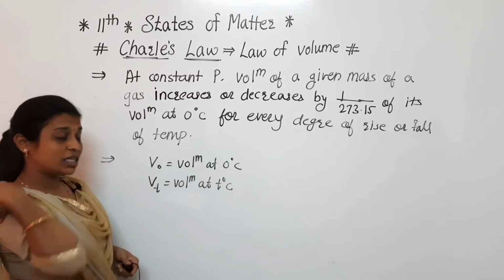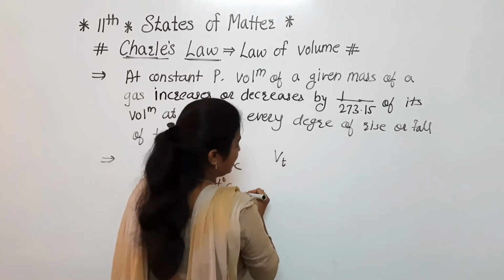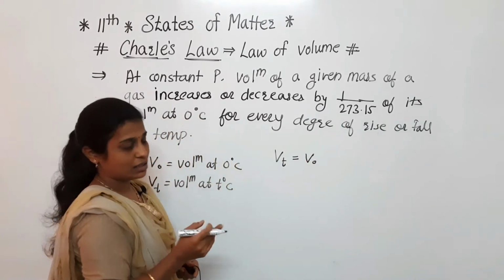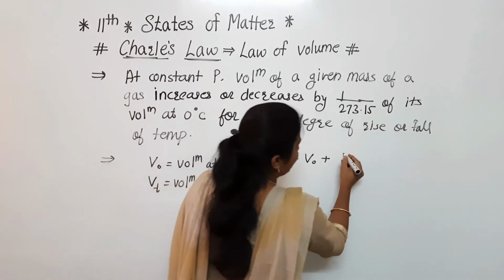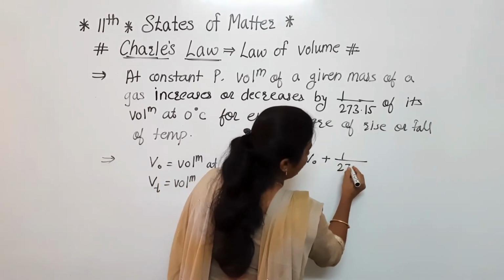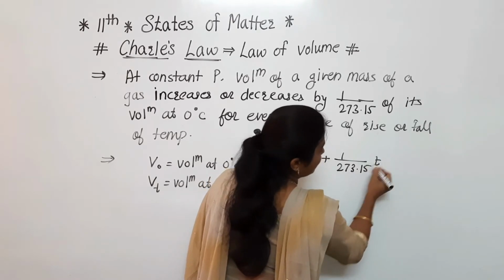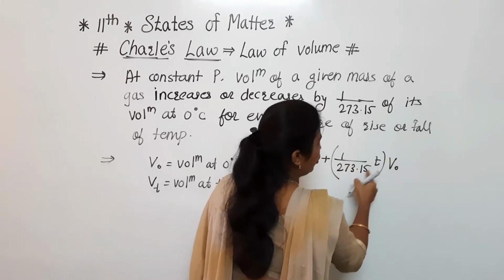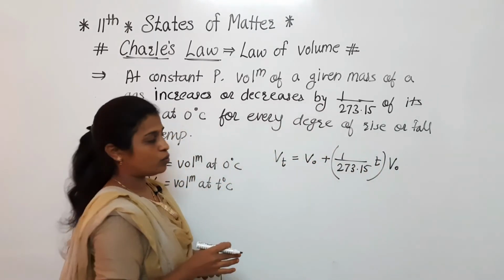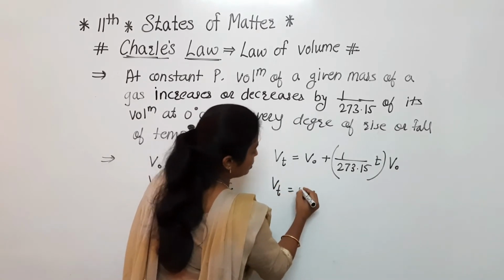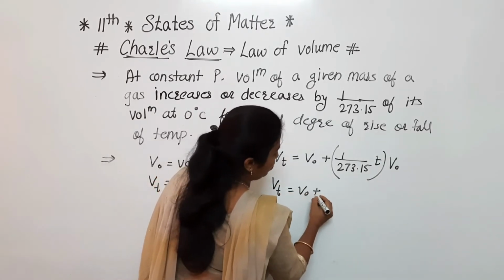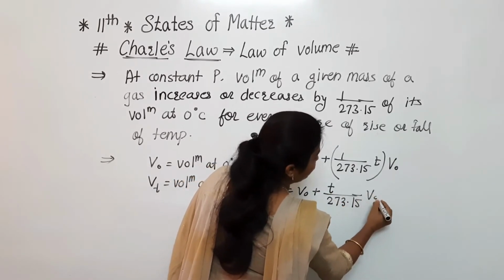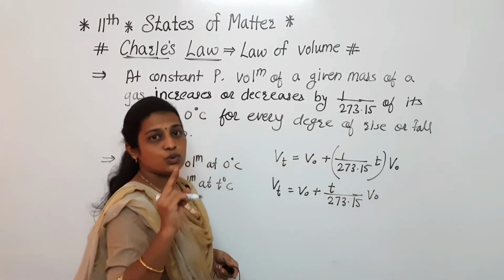Its equation will be: volume at t degree Celsius is equal to the initial volume at 0 degree Celsius plus the increase by t by 273.15 into V0, because that is the change in the volume from the original volume. So Vt is equal to V0 plus t by 273.15 V0.